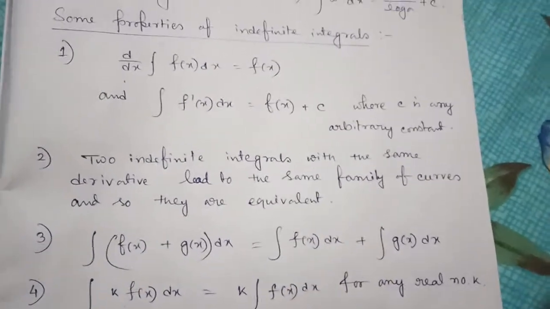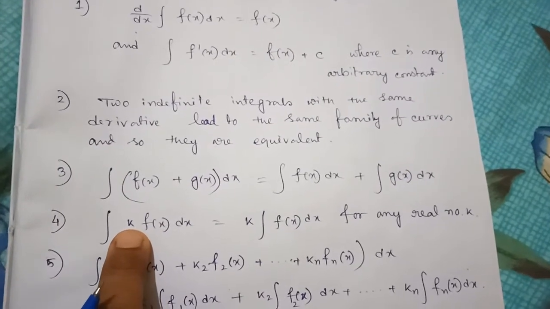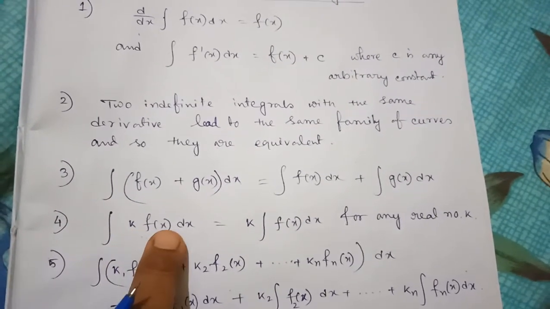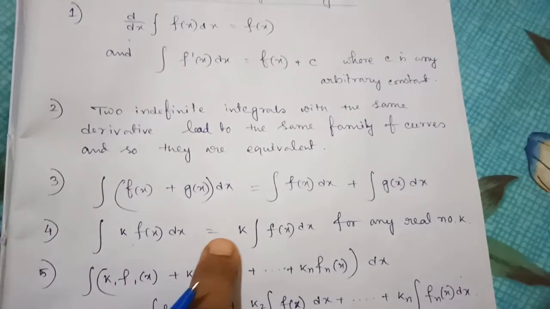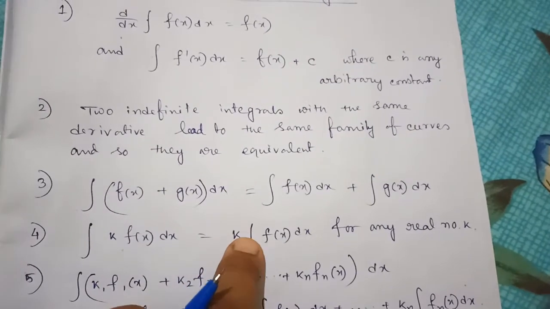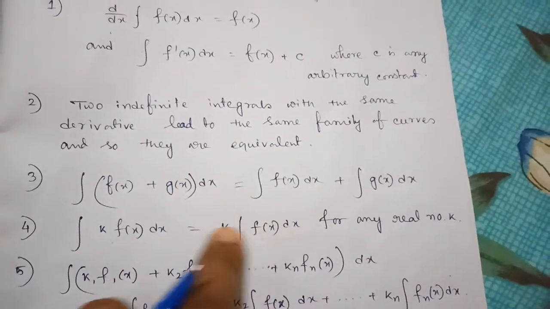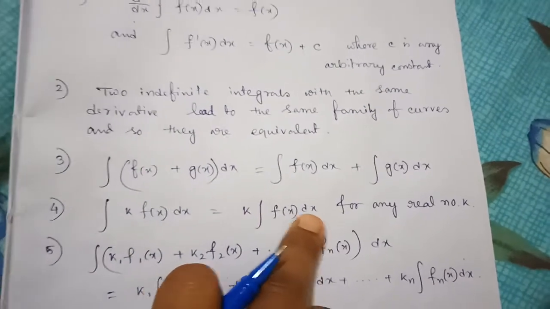Number 4, if we multiply any real constant to a function and then take its integration, it will be equal to that constant times the integration of that function.